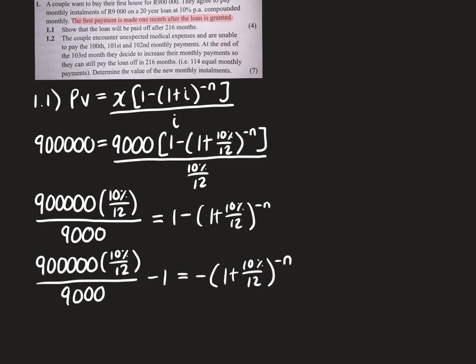Notice how I haven't used my calculator yet, eh? Very important. Okay, everyone with me on that one? Fantastic. Now we're going to be putting it into our calculator. So when we put this into our calculator, we are now going to be working out. Let me just, okay, so we are going to put 900,000.